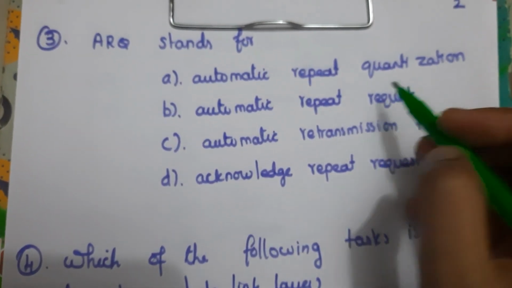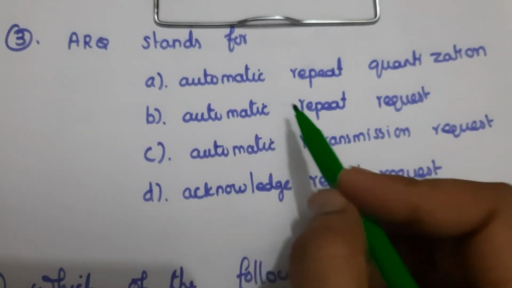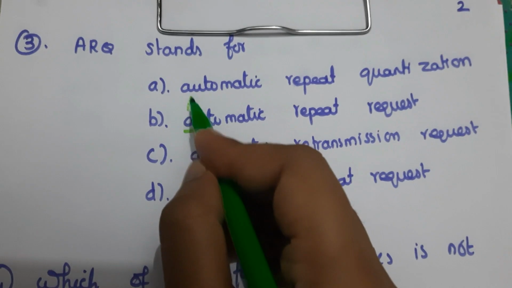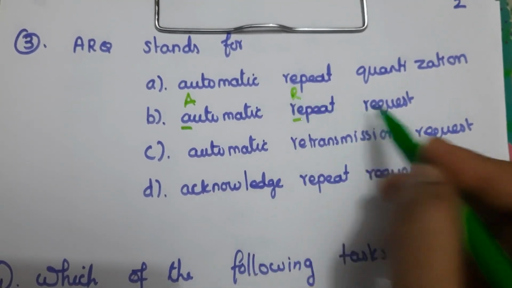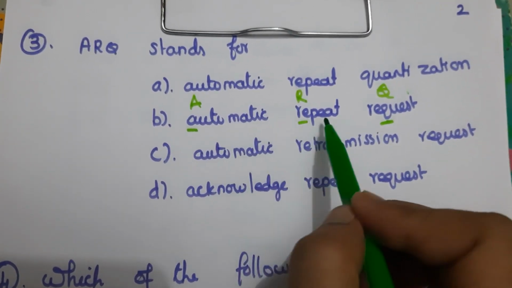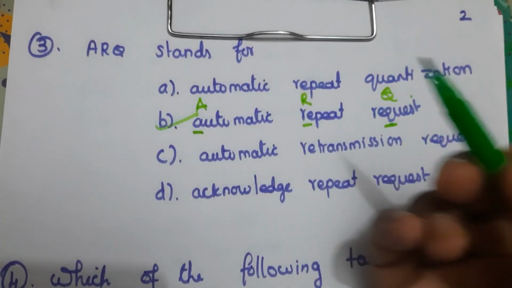And next question, ARQ stands for, and this ARQ stands for automatic repeat request. Automatic, A, repeat, R, request, Q. So this stands for automatic repeat request. So here the answer is B.